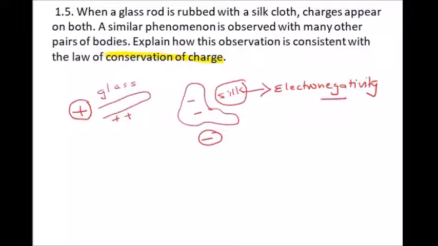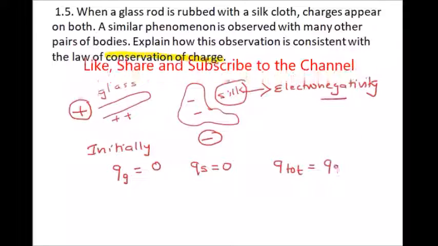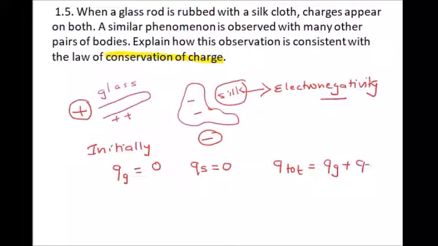Now we'll explain this phenomenon and check whether it is consistent with the law of conservation of charge. Initially, the charge on both the bodies is 0. I represent Qg as the charge on the glass rod, which was 0 initially, and the charge on the silk cloth is also 0. So the total charge is equal to the charge on the glass rod plus the charge on the silk cloth, which is equal to 0.